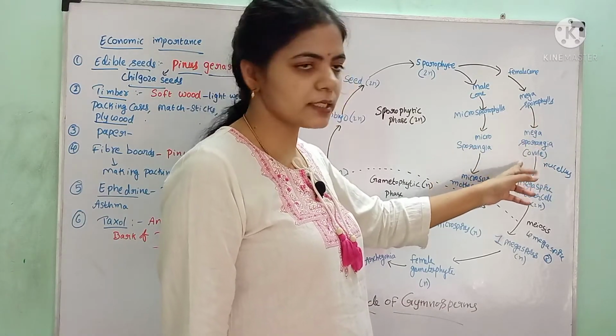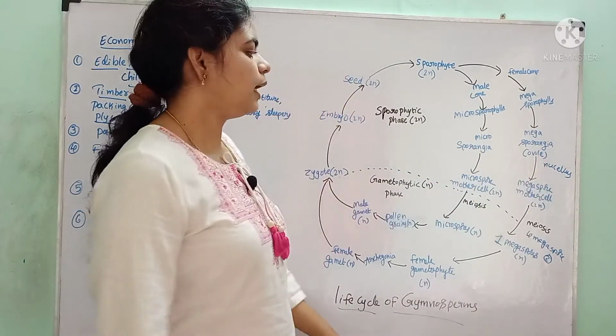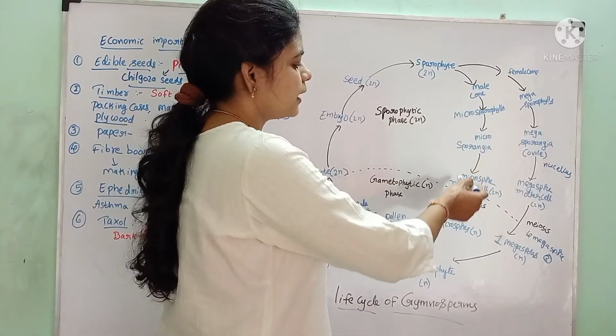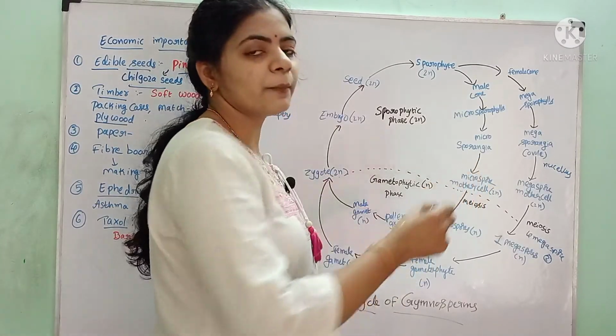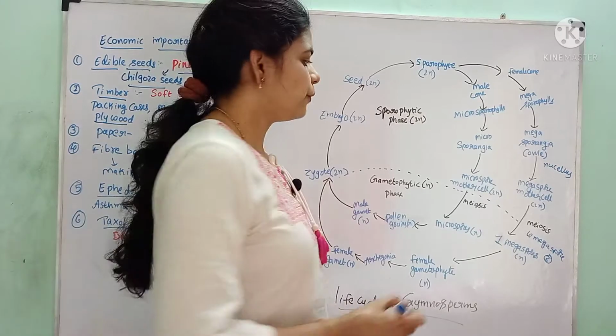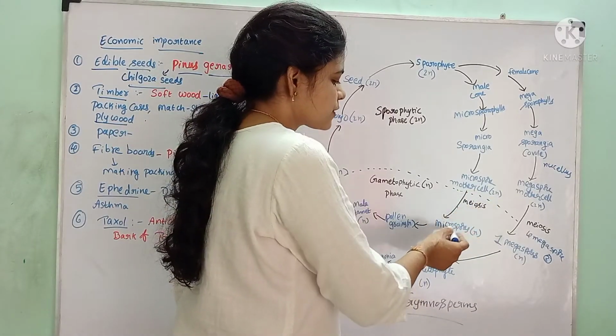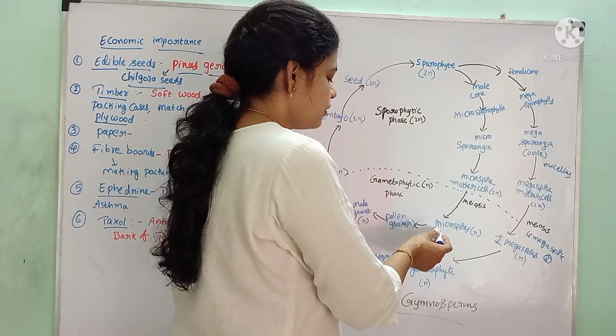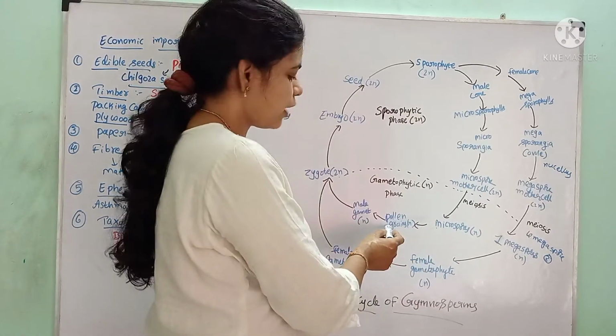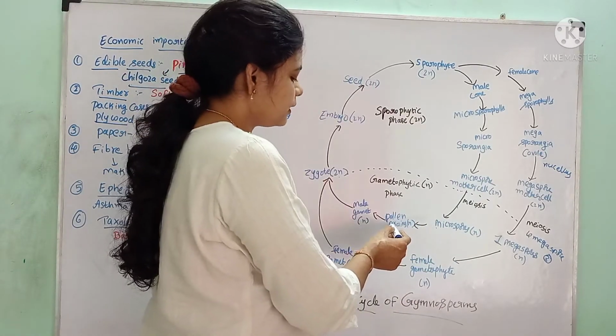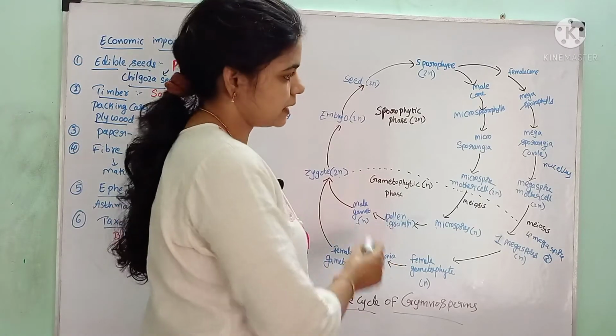That megasporangium is nothing but the ovule. The microsporangia consist of microspore mother cells, which are diploid, that undergo meiosis and develop haploid microspores which form pollen grains, which are haploid, and these pollen grains are the male gametophytes.